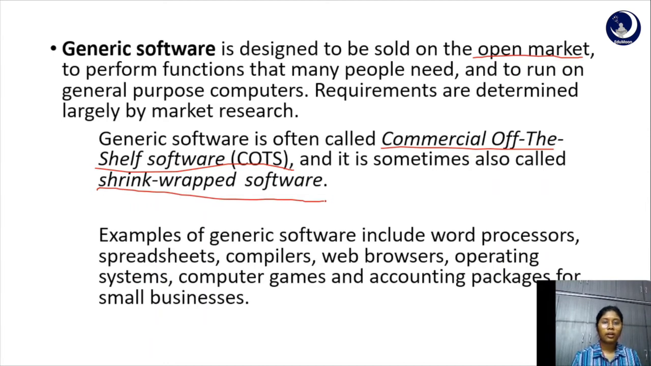And organizations often tend to use generic software instead of custom software because generic software is cheaper in terms of cost.